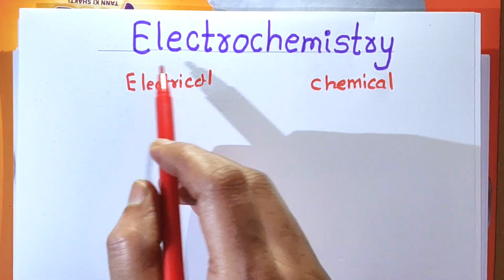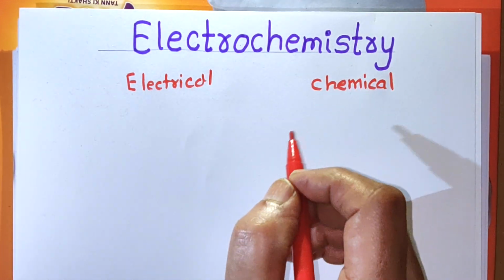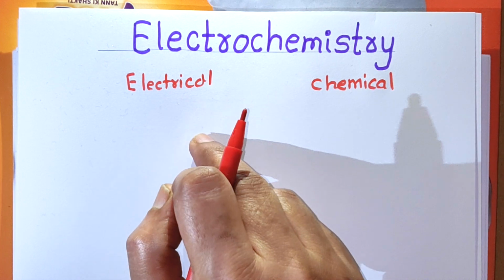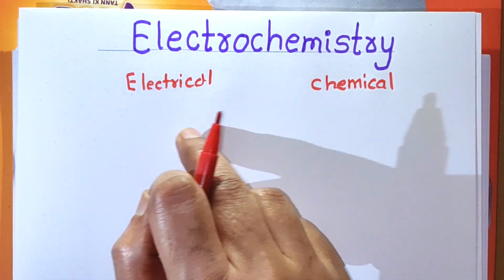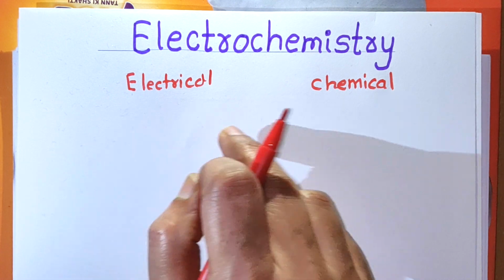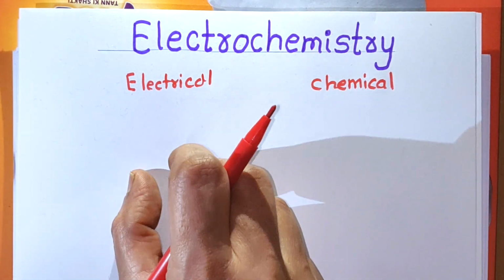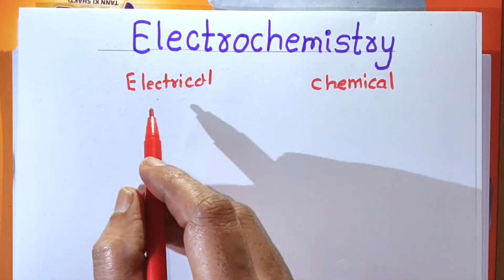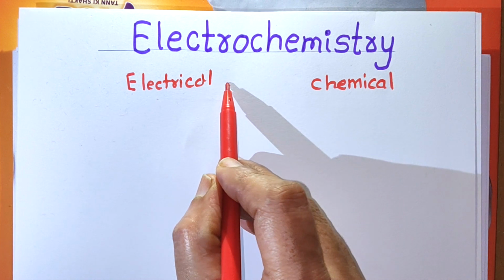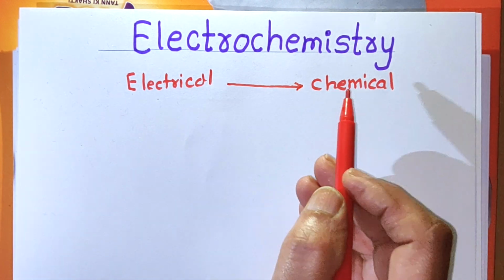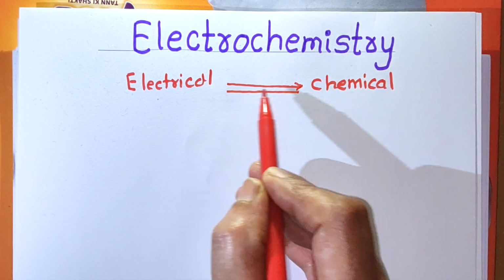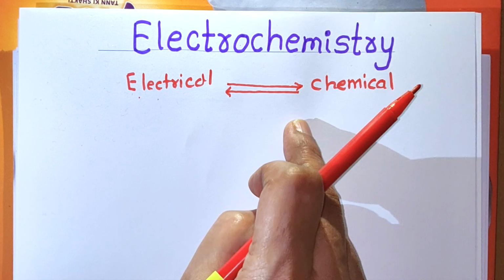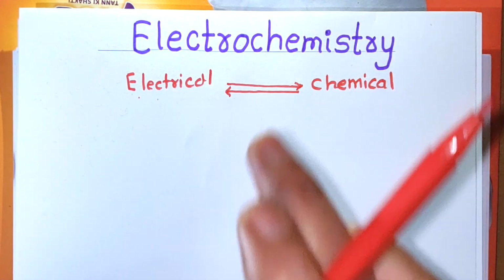Now, you know that there are different forms of energies, and according to law of conservation of energy, one form of energy can be converted into another form of energy, and the values of these energies are equivalent. In this topic, we have to concentrate on electrical energy and chemical energy. That means we have to study how electrical energy can be converted into chemical energy and how chemical energy can be converted into electrical energy. That is, interconversion of electrical and chemical energy we have to study in this topic.